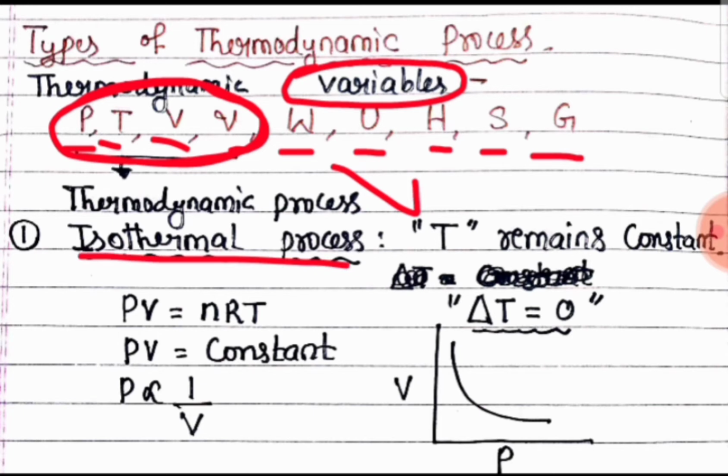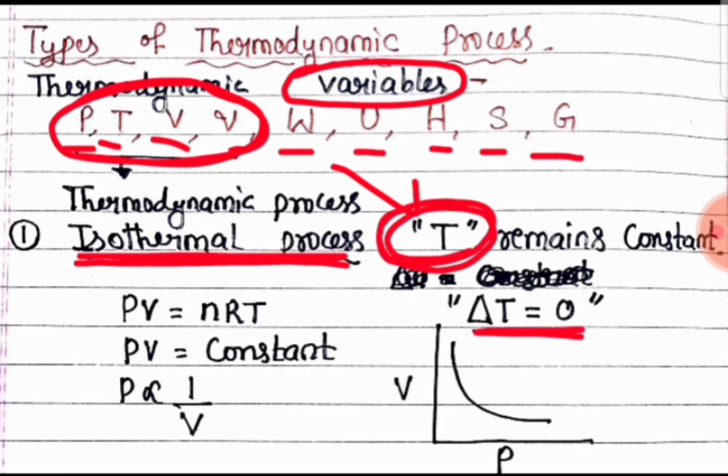So the first type of thermodynamic process is the isothermal process. Isothermal process means temperature remains constant throughout the process, and delta T is equal to 0 because the temperature remains constant.